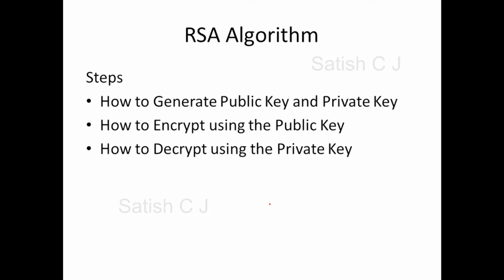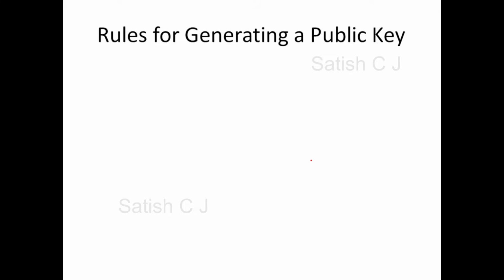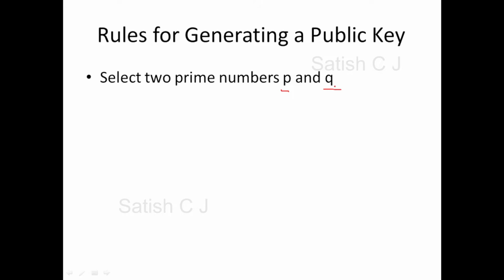We'll look at the steps in the RSA algorithm. First, we'll generate the public key and private key, then we'll encrypt using the public key. Finally, we'll see how to decrypt using the private key. Let's take a quick look at the rules for generating a public key. We have to select two prime numbers P and Q, and then find the product of P and Q, that is N.